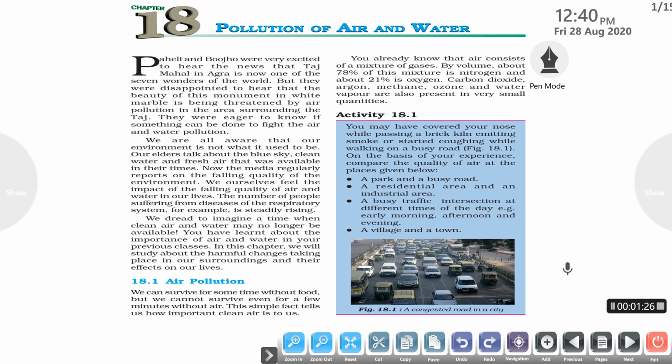As you all know, air consists of a mixture of gases. If you talk about the volume of air, 70% of air contains nitrogen, 20% contains oxygen, and about 1% contains methane, ozone and water vapors.